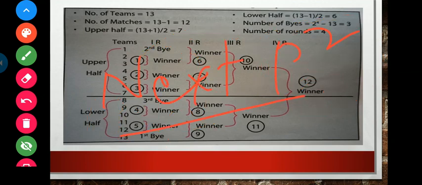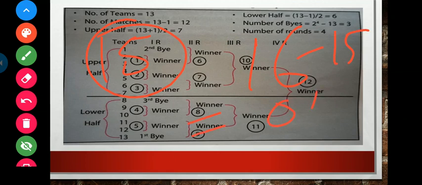Suppose 16 teams are there. Do we require any bye? No, we don't require any bye because 16 is already a power of 2. But if the number of teams is 15, what would be the number of byes? The next power of 2 is 16. Then 16 less 15 equals 1 bye would be given. The first bye would definitely be given to the lower team of the lower half. So I hope the concept of bye and team distribution, upper half and lower half, is clear.